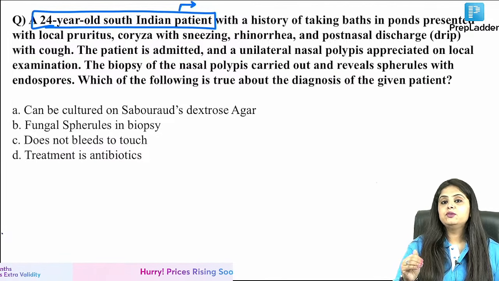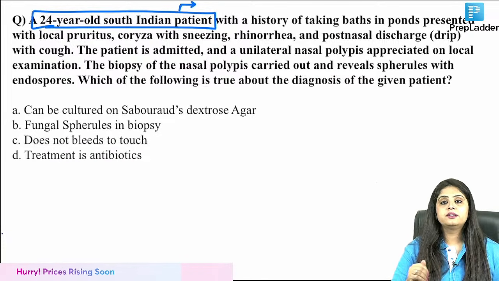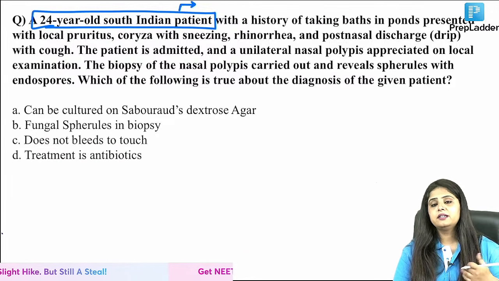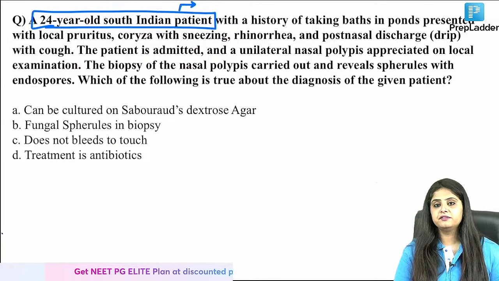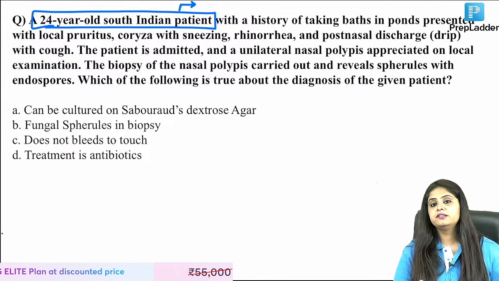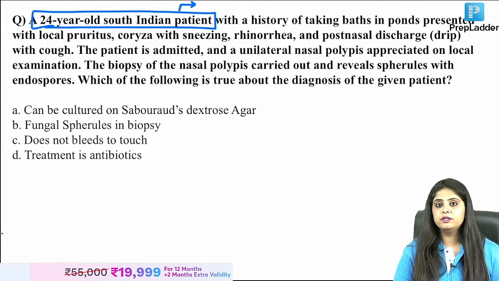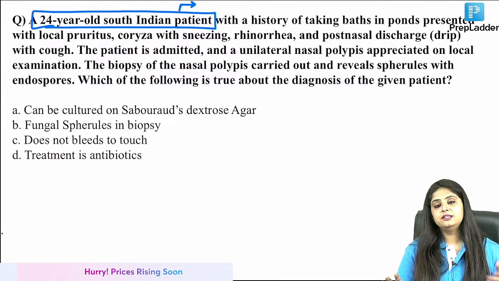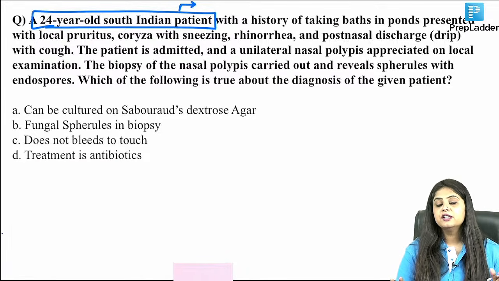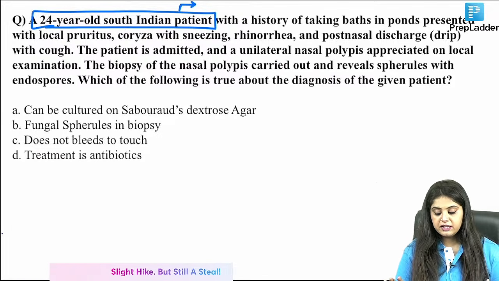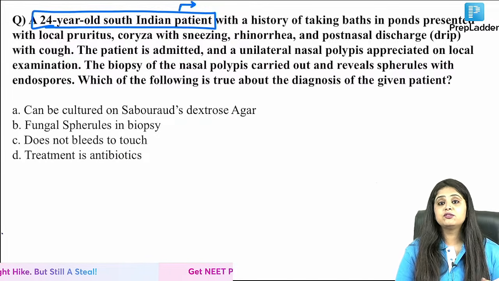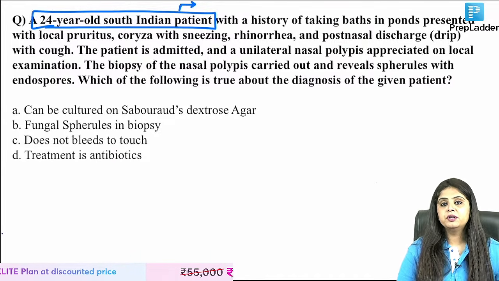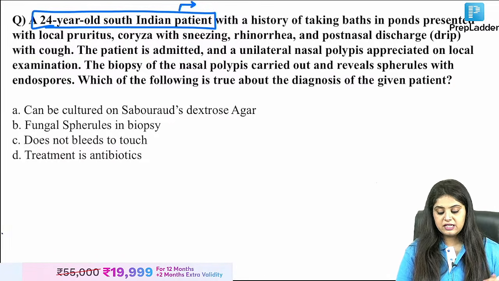I'll tell you what. Tomorrow I will teach you the history of a truck driver. Now when the examiner says truck driver, even if he doesn't write it, we have to assume that the truck driver's sexual practices are very unsafe. So you will have to assume a sexually transmitted disease, a truck driver will have syphilis. That is how we go ahead. Similarly, as per the examiner, people in South India are forever swimming. These are some biased things which he has come up with. So related to swimming, the disease that he will think of is rhinosporidiosis. Like so many such biased things. Like when there's an African child, the examiner always says Burkitt lymphoma. So you will have to remember his bias, okay?